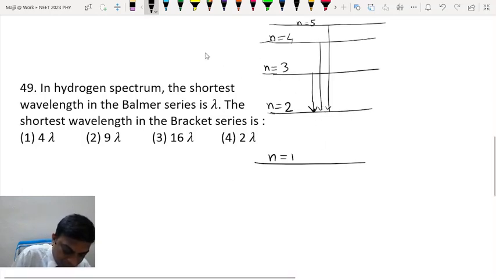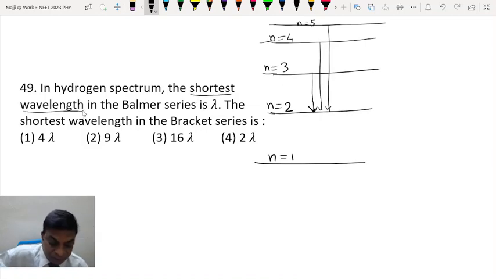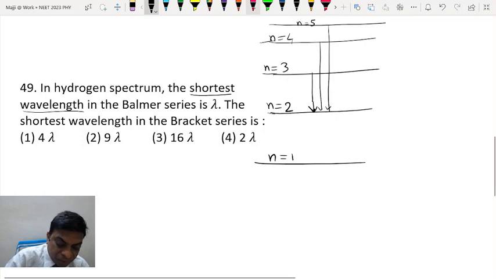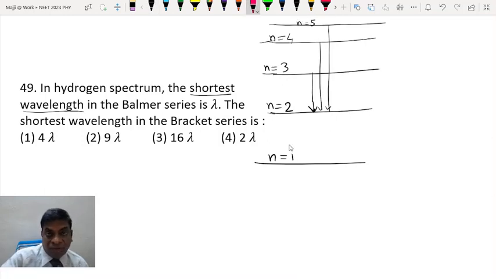Now if the wavelength is shortest, that means energy is maximum, and maximum energy would mean that the difference in the energy levels occurring in the transition is maximum. So the electron should drop from infinity to 2.